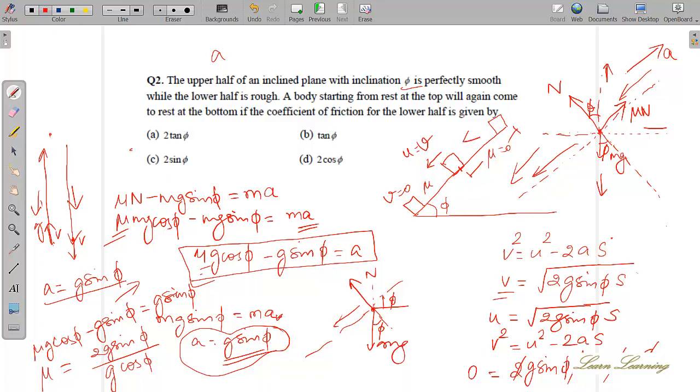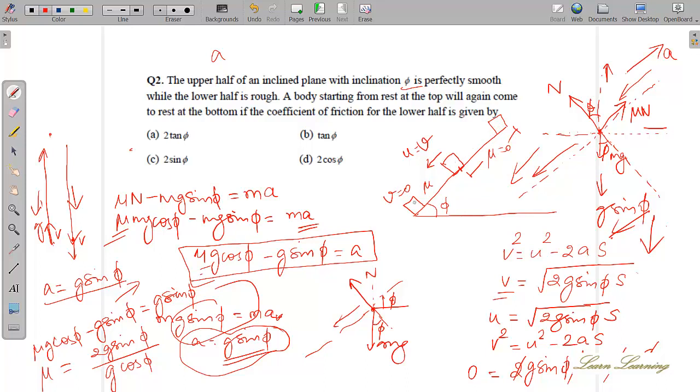So the acceleration was g sine phi, and you did not need to calculate anything like this. You already know the acceleration is g in this direction, so it has to be g sine phi when there is no other force acting directly. So g sine phi up to this in the downward direction.